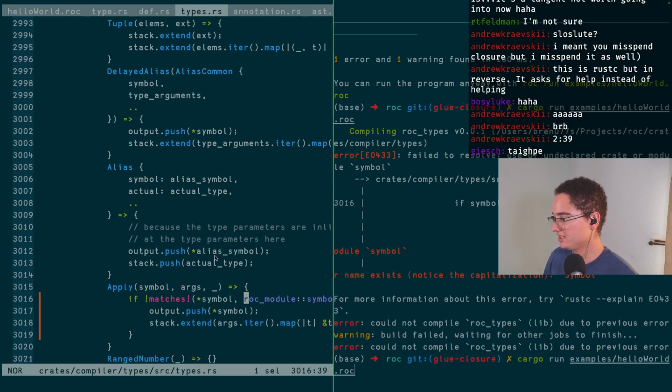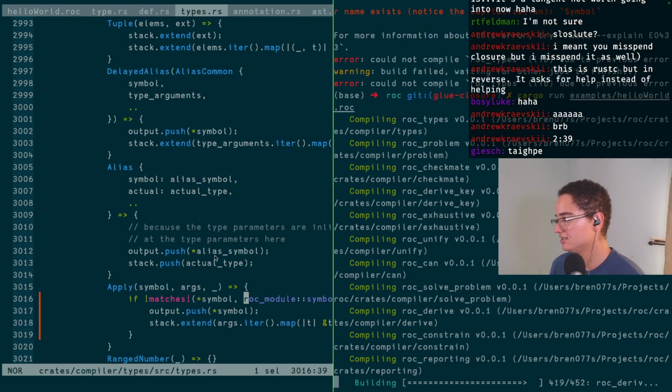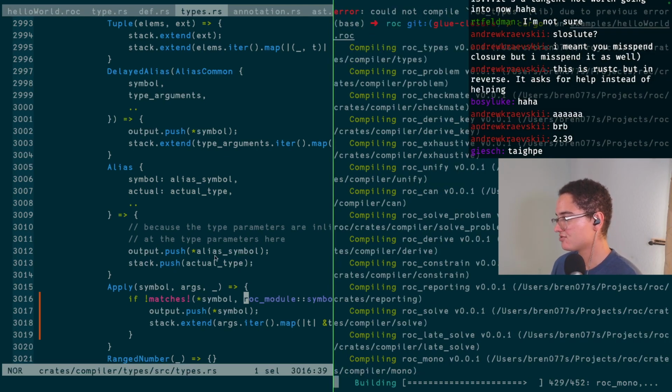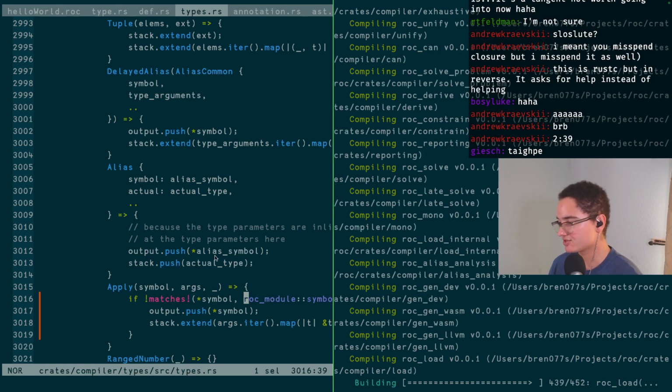So hopefully this will progress us in some way, shape, or form. Because we're basically saying if it's a list, just ignore the fact it's recursive, which is what we want to do, because lists are never truly recursive because they always have pointers. They don't mess with anything recursive.